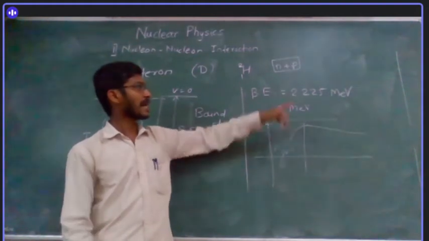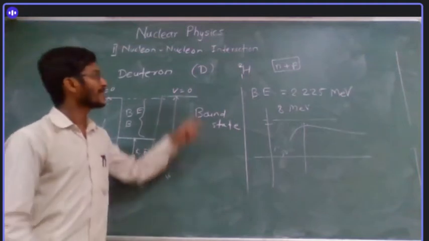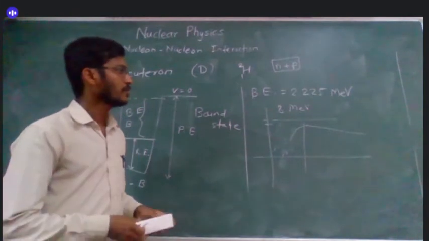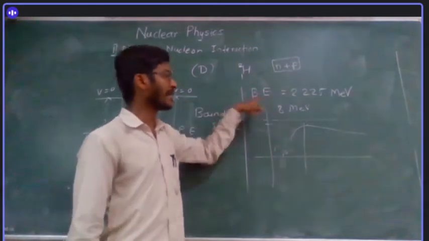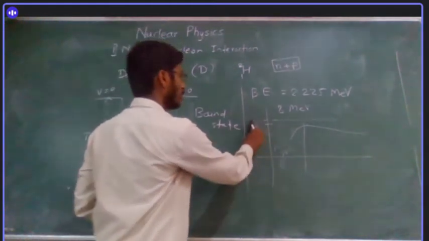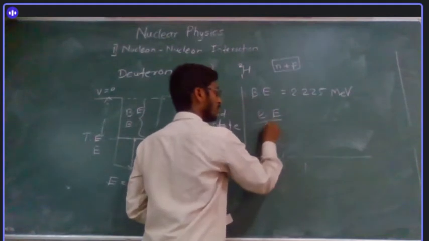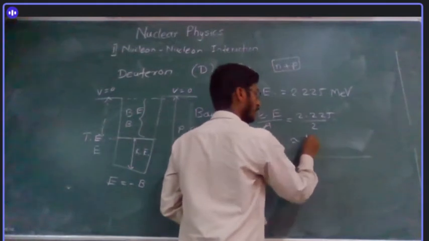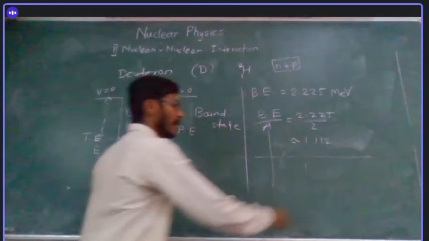Now tell me, what is the binding energy per nucleon of this? How many nucleons are there here? 2 nucleons. Correct. So when I find the binding energy per nucleon, I have to divide this by 2. So what will be my binding energy per nucleon for deuteron? It will be equal to 2.225 upon 2, which is approximately 1.1125, in MeV.